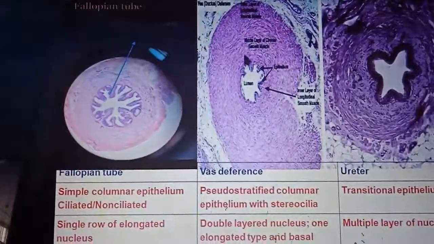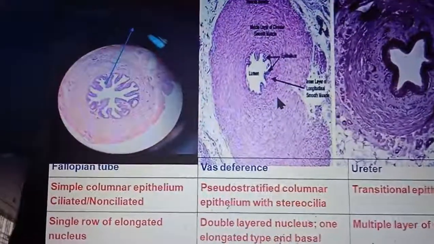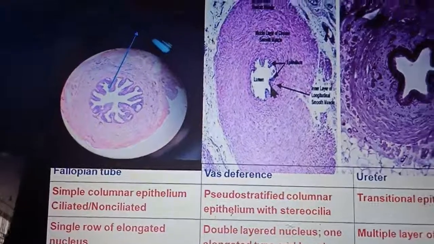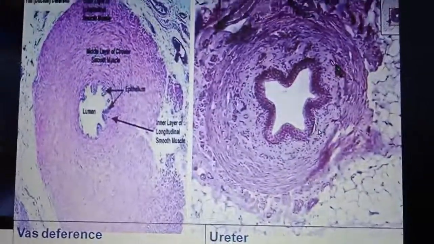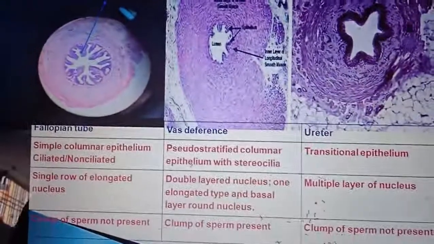And here it is a double layer, the basal layer having round nuclei and then elongated nuclei above. And in this slide we can see there are multiple layers of nuclei. So this is transitional epithelium.